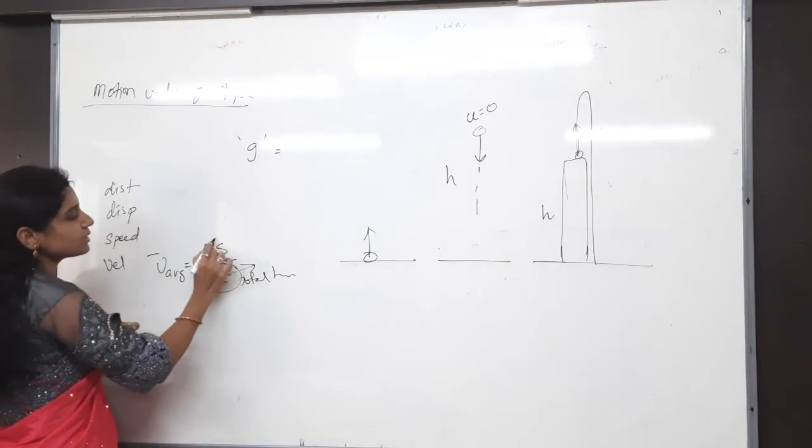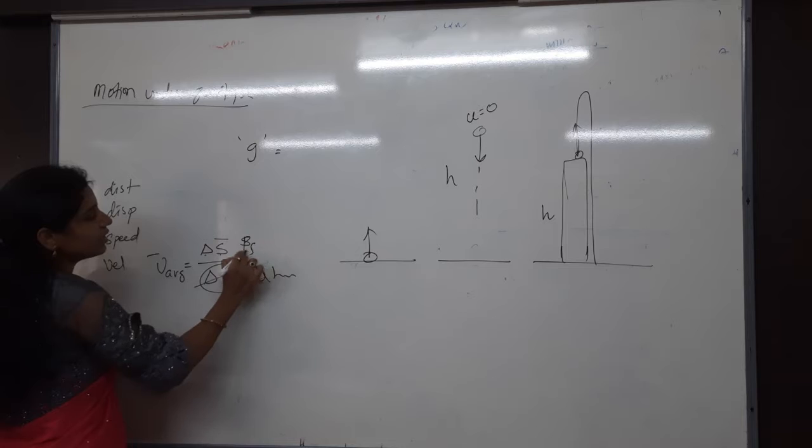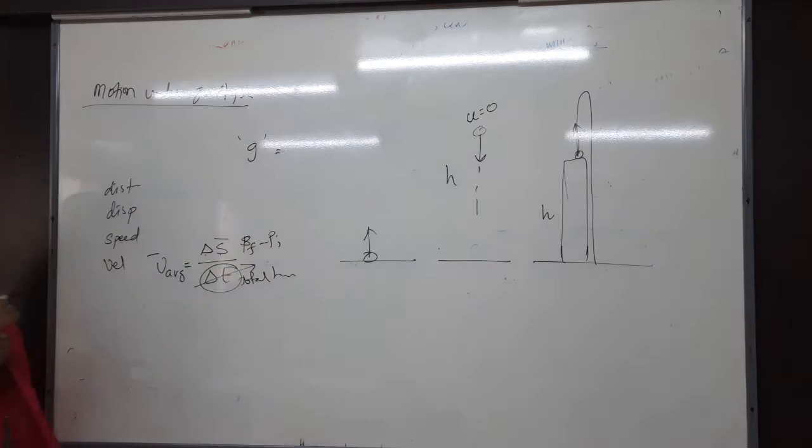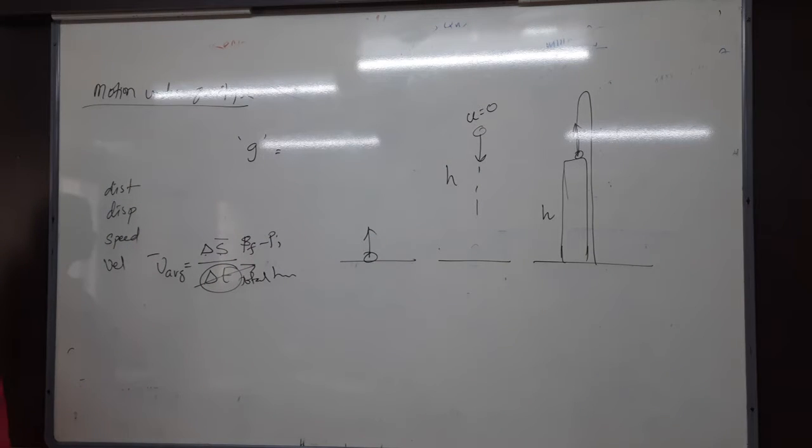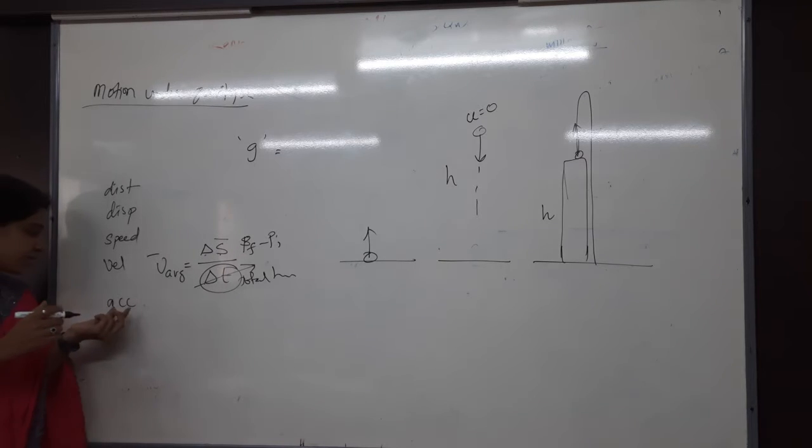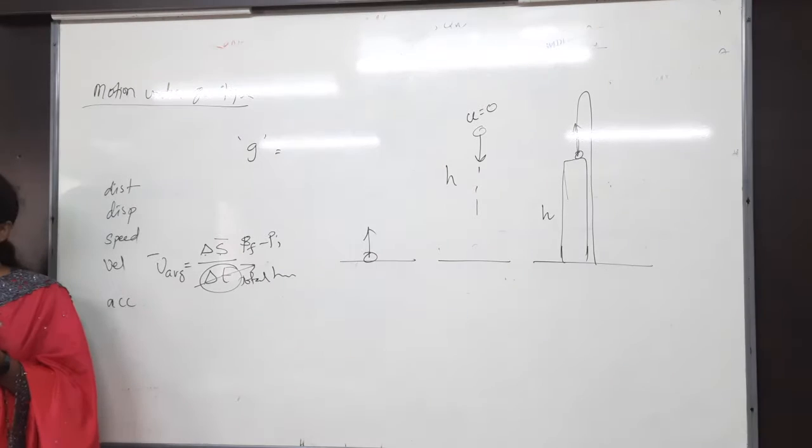But the change in displacement is nothing but the final position minus the initial position. That is the average velocity concept we have discussed. After that, what did we discuss? Acceleration. In acceleration we got average acceleration and also instantaneous acceleration. That is not much important, but mainly, in all the cases we discussed till now, we discussed constant acceleration or variable acceleration.